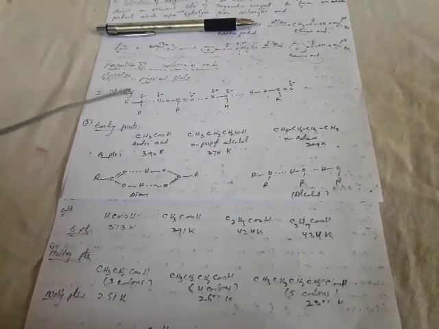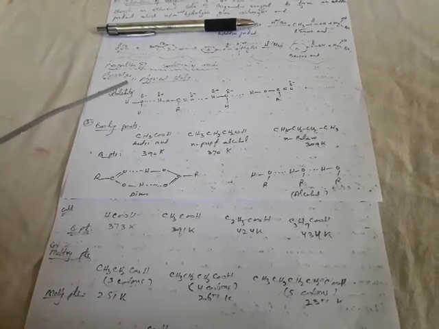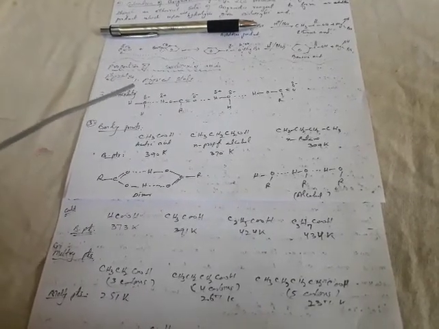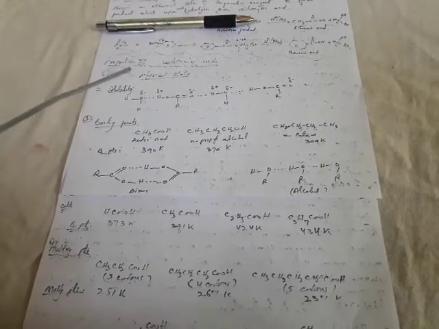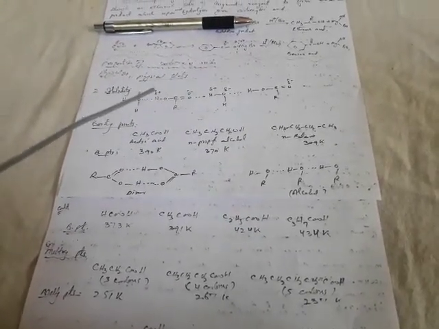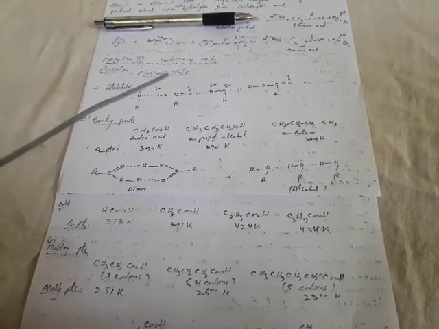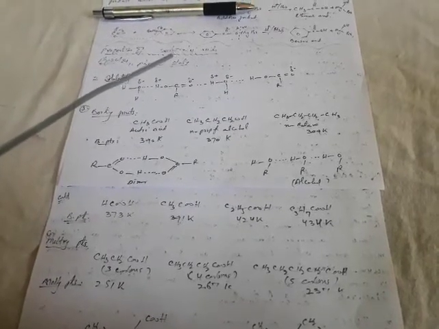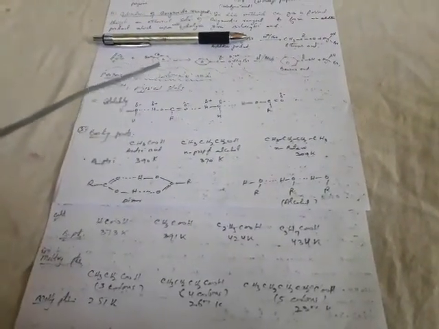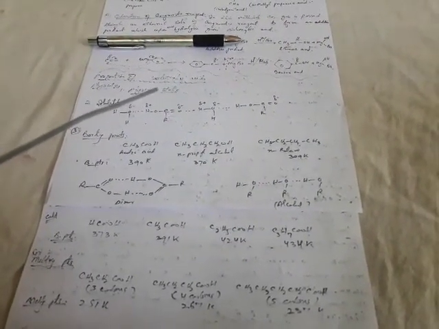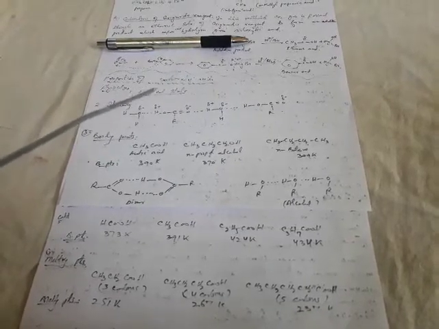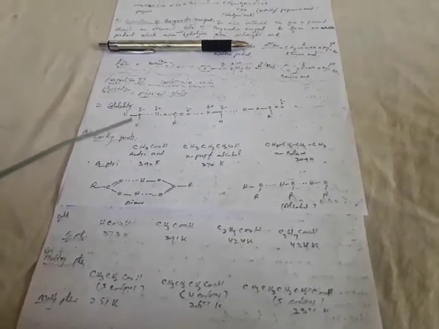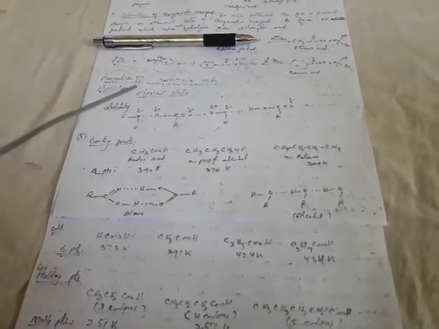Then we have another property, that is their solubility. As far as the solubility of these carboxylic acids is concerned, among the aliphatic carboxylic acids, the first four members are very soluble in water, and the solubility decreases gradually with the rise in molecular mass. However, all these carboxylic acids are soluble in organic solvents like alcohol, ether, benzene, etc. Benzoic acid is sparingly soluble in cool water but soluble in hot water, alcohol, ether, etc.